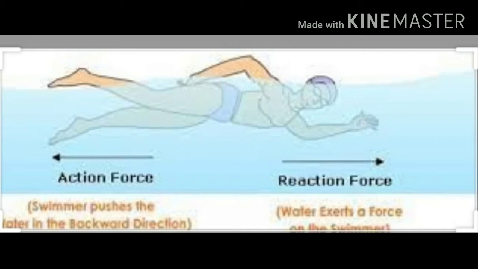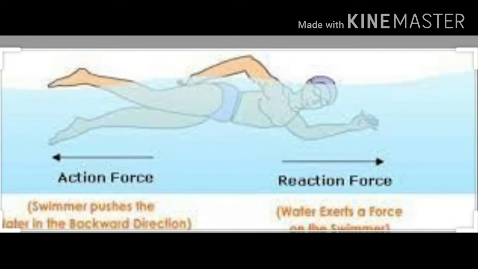So when the swimmer wants to swim, he usually pushes the water in the backward direction, with his hands as well as his legs.